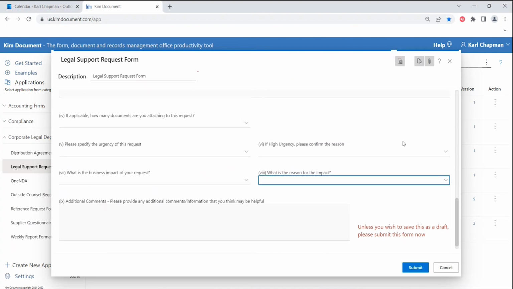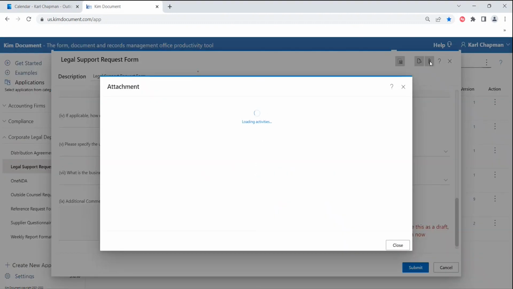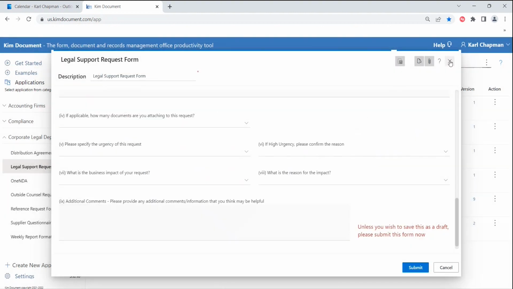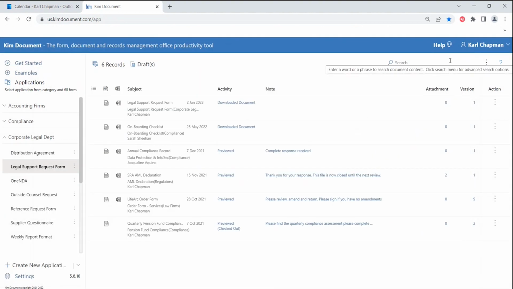And if you're the business user, you can also attach any appropriate documents so that it's a complete request. And you can make these mandatory or optional depending on how you set up the appropriate form. So for a business user, very straightforward, click on the link, fill in the form, and you get all of the data plus any attachments and the information to allow you to proceed.